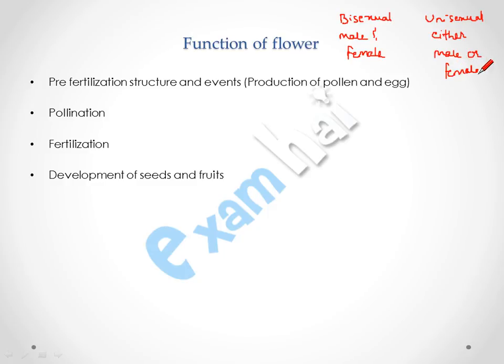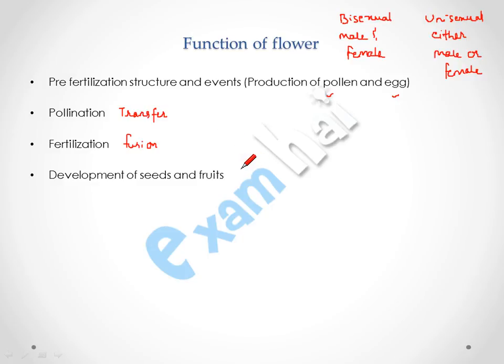The male reproductive organ produces male gametes, which are pollen, and the female reproductive organ produces female gamete, which is the egg. After which the process of pollination takes place, in which the transfer of male gamete takes place from anther to stigma. After which the process of fertilization takes place, in which fusion of male and female gamete occurs.